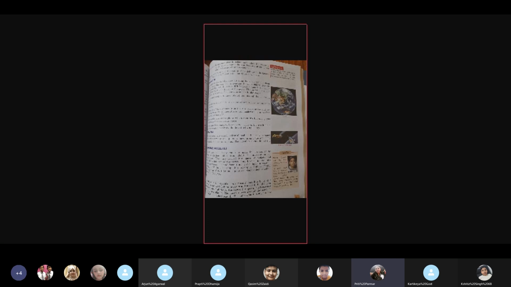So the one revolution, the Earth completes in 365 1/4 days. It is the fifth largest planet in the solar system. It is slightly flattened at the poles. That is why its shape is described as geoid. Geoid means an Earth like shape. That is the shape of an orange.